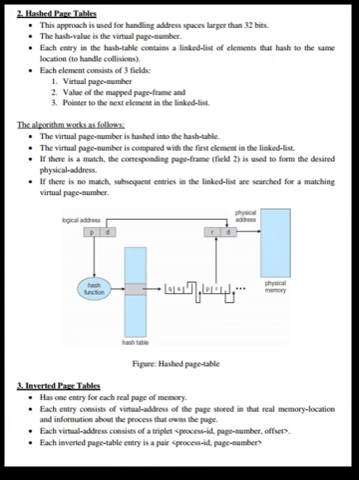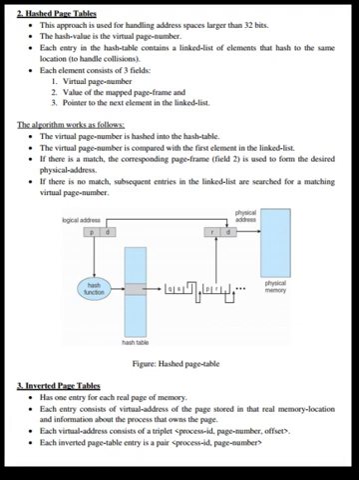The algorithm works as follows. The virtual page number is hashed into the hash table. The virtual page number is compared with the first element in the linked list. If there is a match, the corresponding page frame field is used to form the desired physical address. If there is no match, subsequent entries in the linked list are searched for a matching virtual page number.